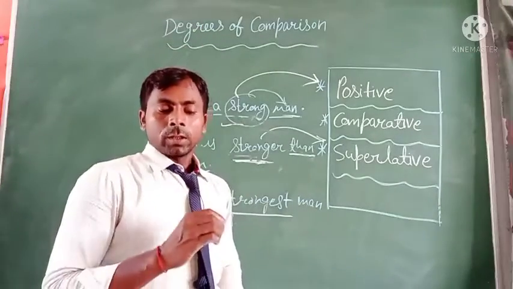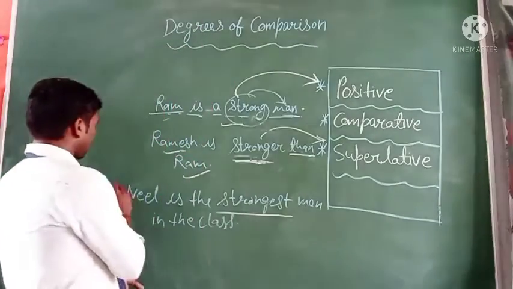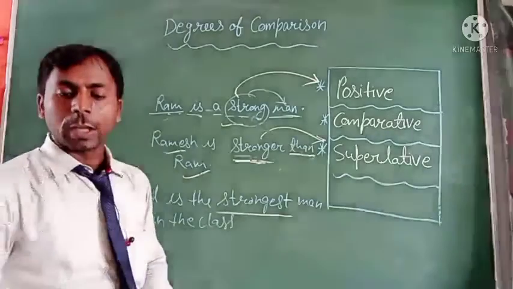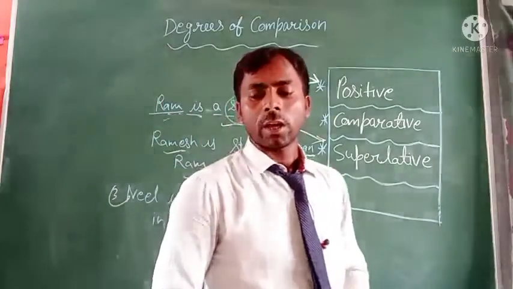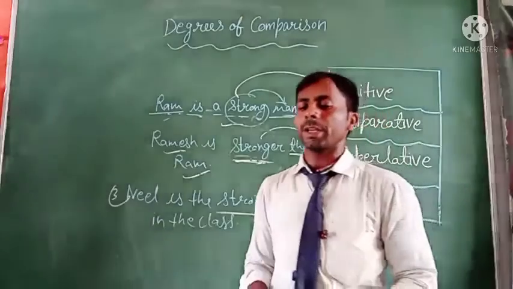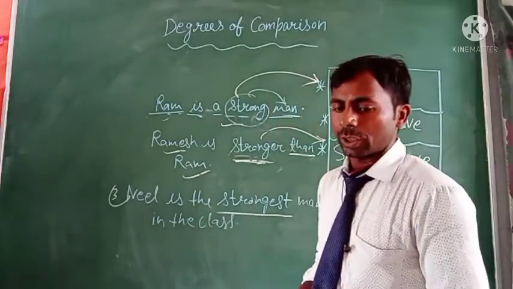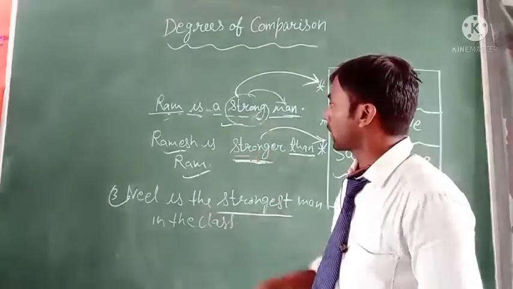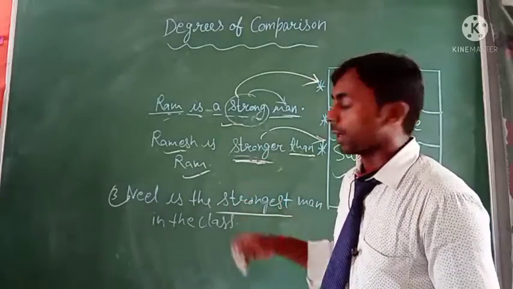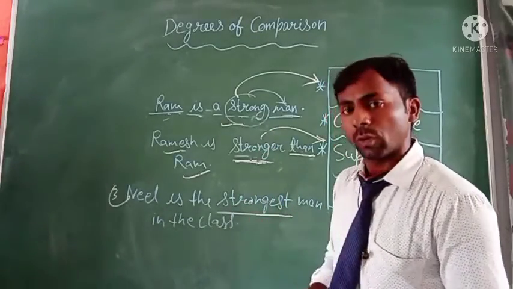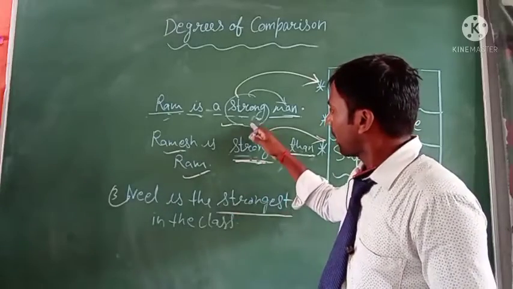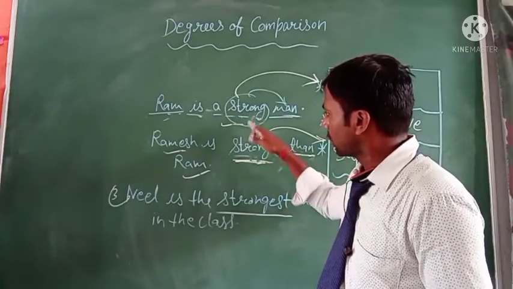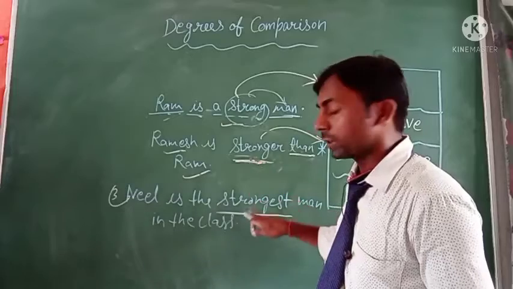Next, you can see the third example, and in the third example the word strongest is in the superlative degree. It denotes the highest degree of the quality. Strong is a quality word, stronger is also a quality word, and strongest is also a quality word, but each makes a separate state: positive, comparative, and superlative degree.